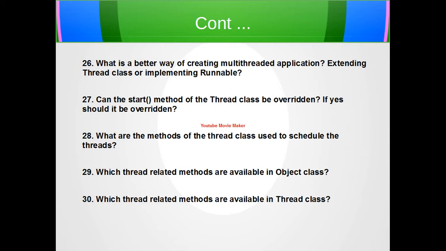If a class is made to implement the Runnable interface, then the class can extend another class or implement other interfaces. So based on your need, you can go for any of these.